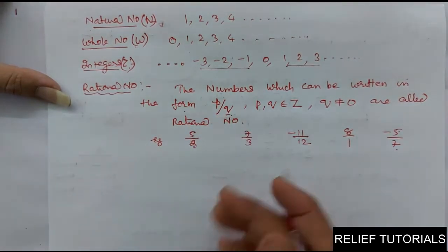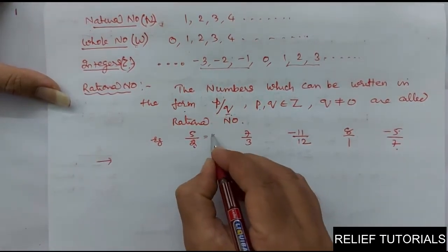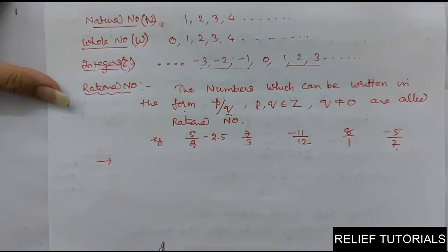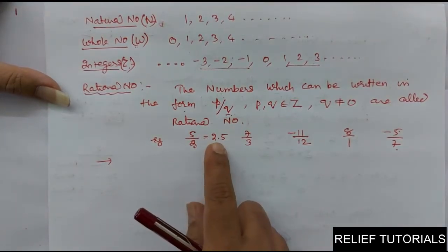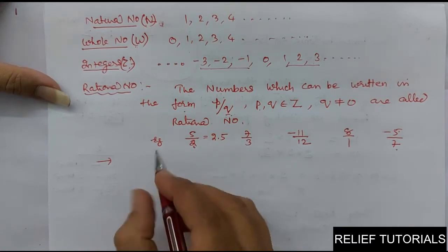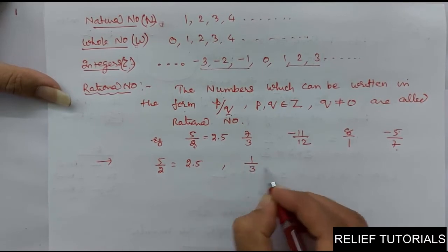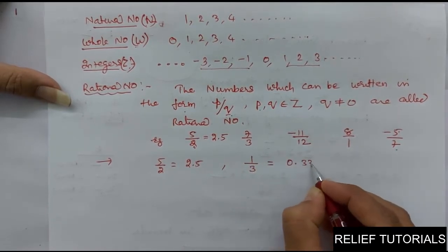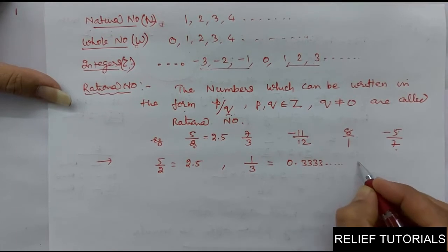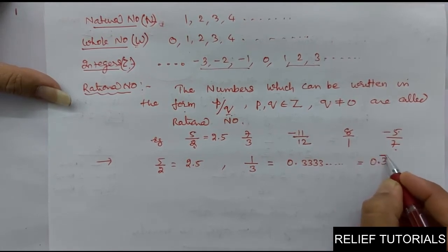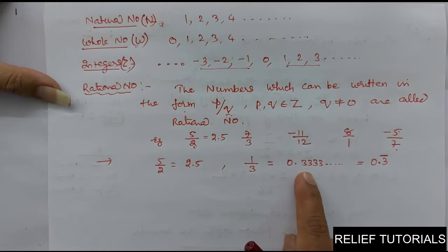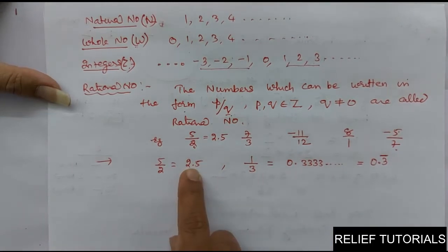But if these are expressed in decimal form, 5 by 2 means 2.5. So 2.5 is a decimal, and this decimal is a terminating decimal. Similarly, 1 by 3 is 0.3333..., which can be written as 0.3 bar. We have learned this in 9th standard. This is a non-terminating recurring decimal, whereas these others are terminating decimals.